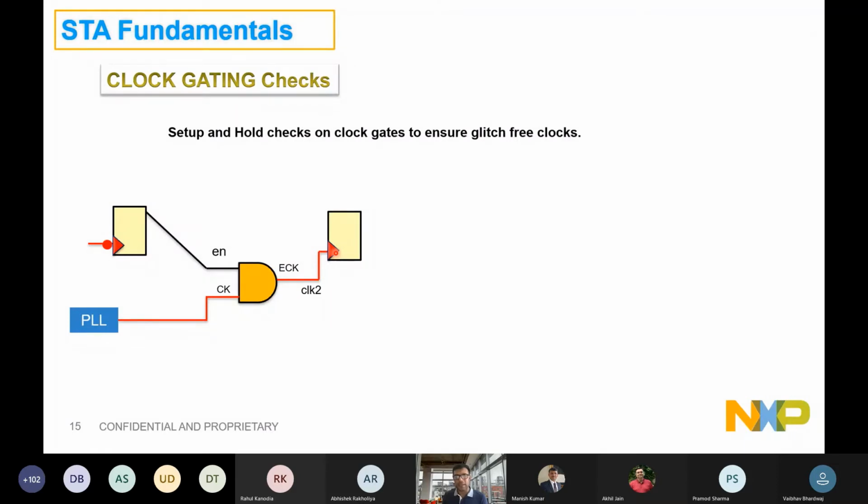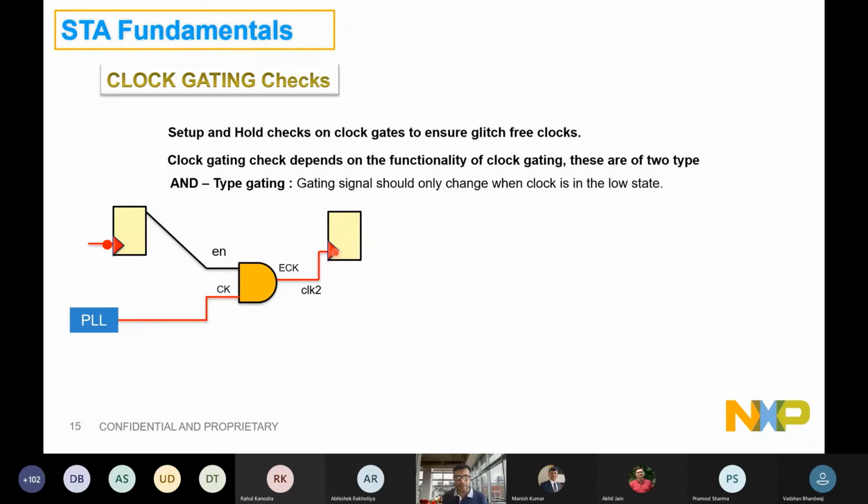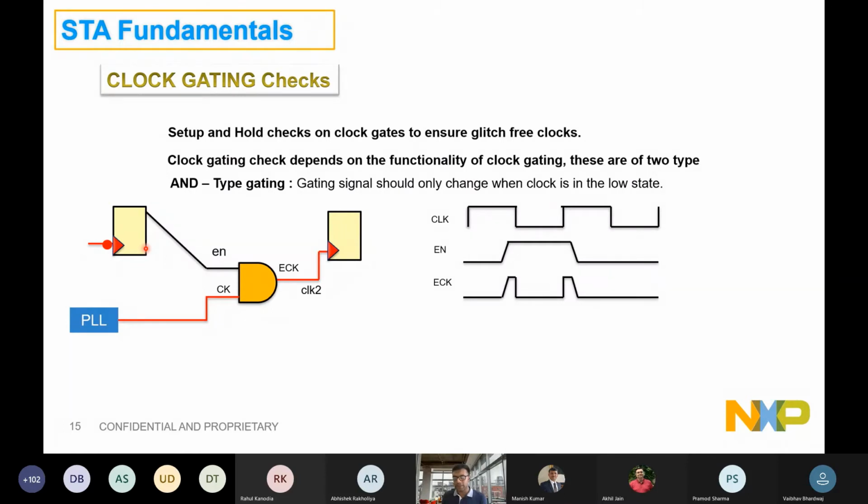Now, this is an example of AND type gating. Let's say I have an AND gate where I would like to gate the clock by an enable generated from another flop. Now, let's say that this is the clock, and this is an enable fed by the flop as it is programmed. Now you can see the moment I AND these two signals together, there will be a glitch in the system, right? We can't afford to have these kinds of glitches going to the flop.